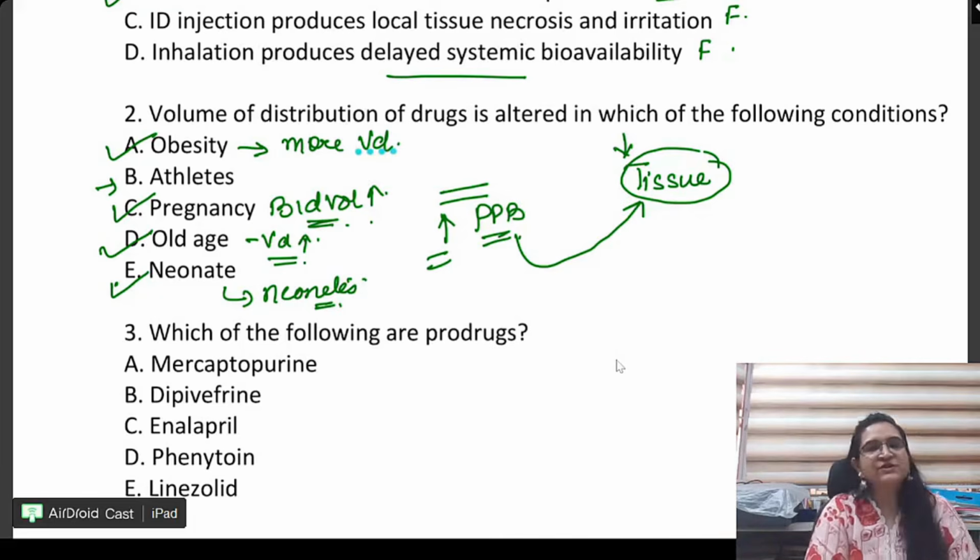So this question I have put so that you can know that in conditions like obesity, pregnancy, because proteins are being altered, blood volume is being altered, old age also and infant also, they are similar, right? In physiology, old age and infancy are almost similar, but with few differences, right? So in old age, neonate, obesity, pregnancy, in all of these conditions, volume of distribution can be altered.